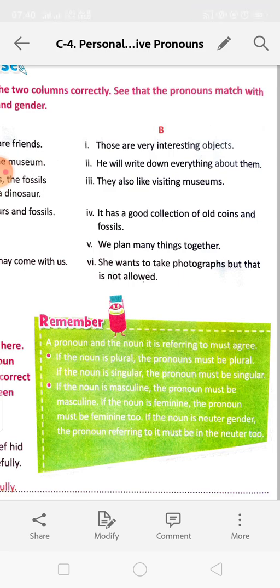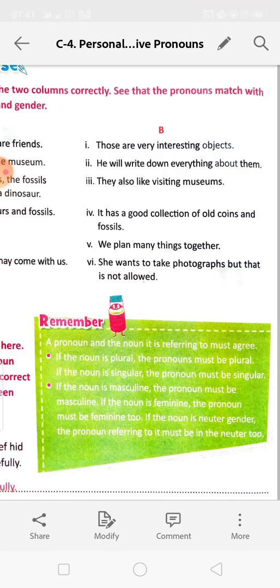So, if the noun is masculine, the pronoun must be masculine. If it is a boy or a man, we have to use he, him, his, himself. If the noun is feminine, the pronoun must be feminine too. That means if it is a girl, then we have to write she, her, herself. Next, if the noun is neuter gender, the pronoun referring to it must be neuter too. That means if it is a non-living thing, we have to use it.